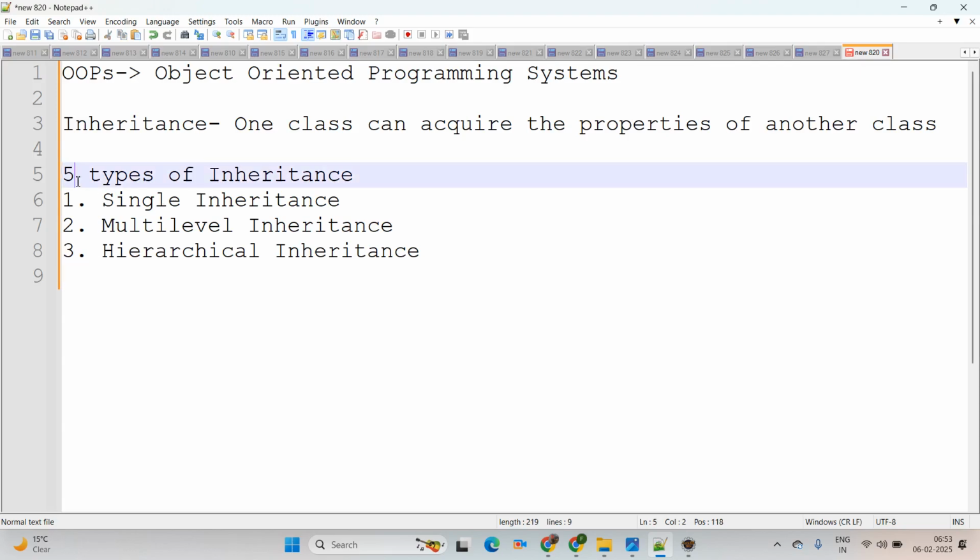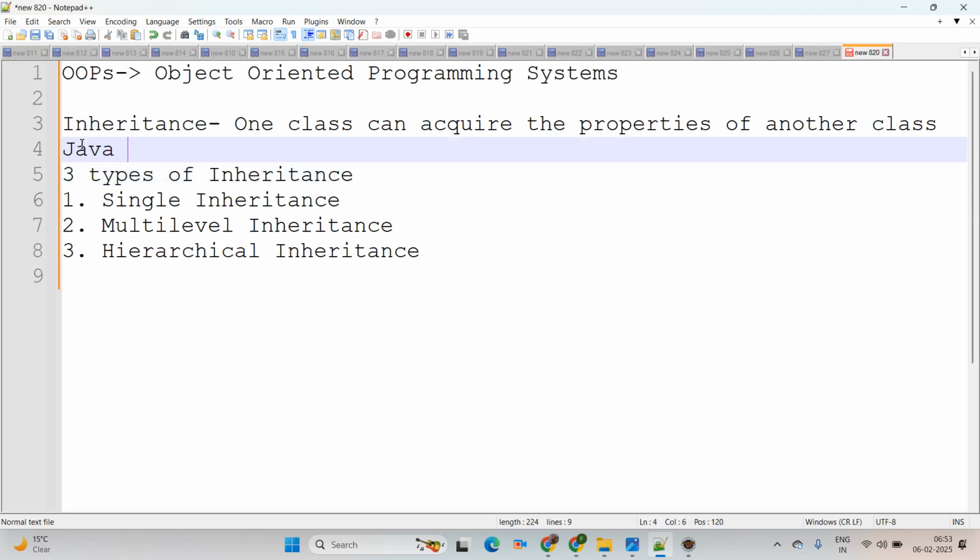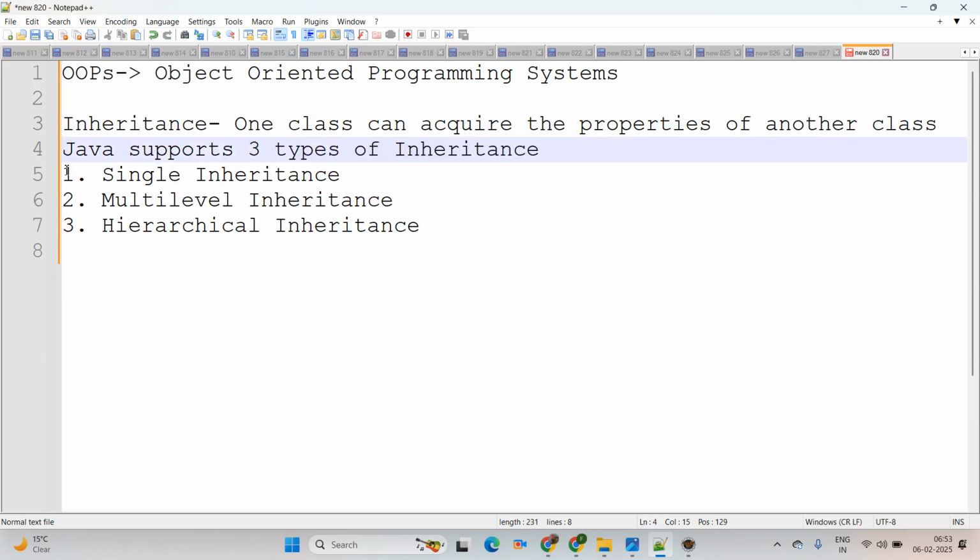Then I am just going to modify here. Java supports only 3 types of inheritance. Here I am saying Java supports 3 types of inheritance. Those are the 3 types available: single inheritance, multi-level inheritance, and hierarchical inheritance.